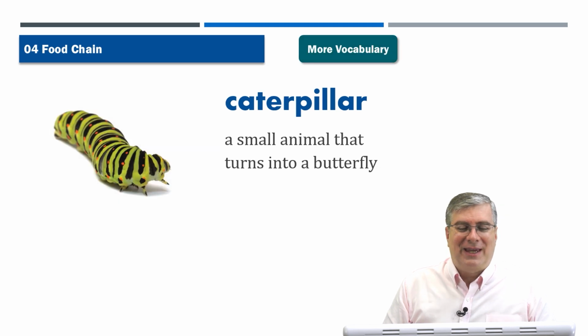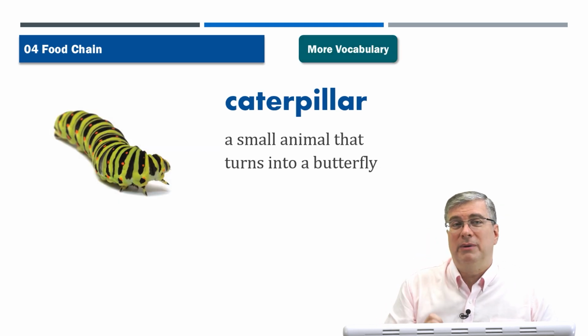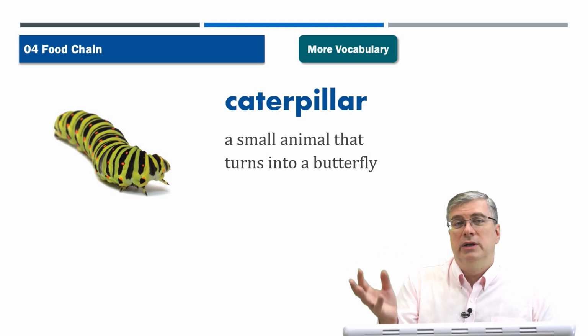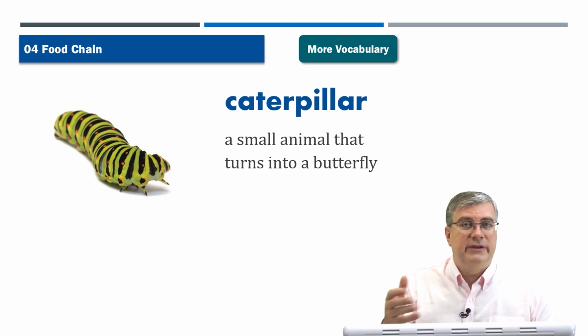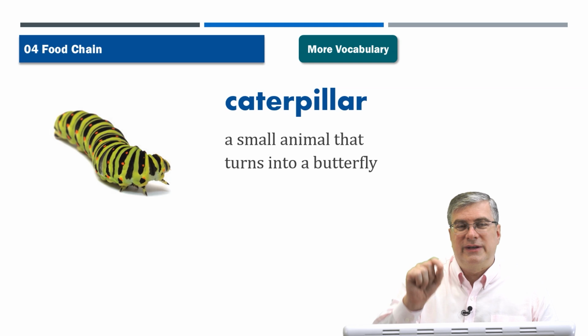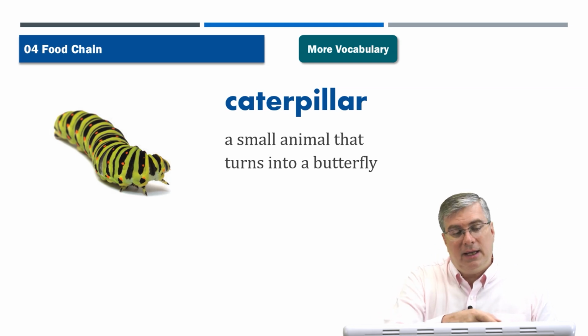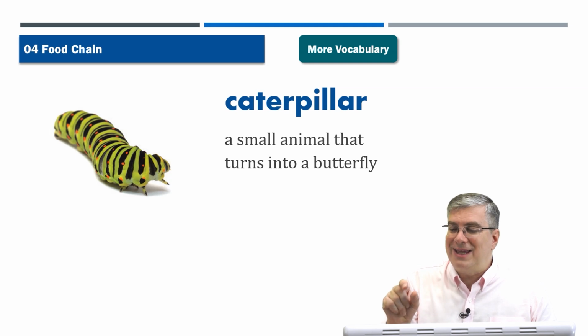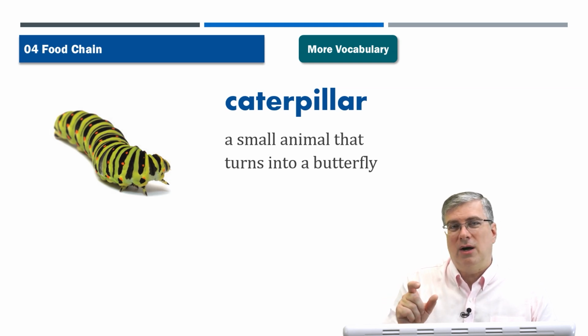Okay, next, caterpillar. A caterpillar is a small insect. I'm sure you've probably seen them out and about in your garden, in the woods, in the parks nearby your house, and sometimes they're colorful. They have little hairs sticking up out of them. The caterpillars just kind of move along very slowly, and they eat leaves. They're not very pretty, are they? They're just kind of like a big worm with legs.